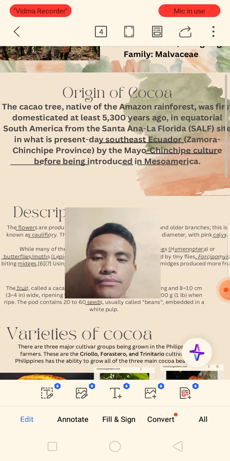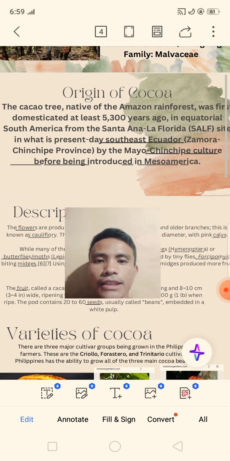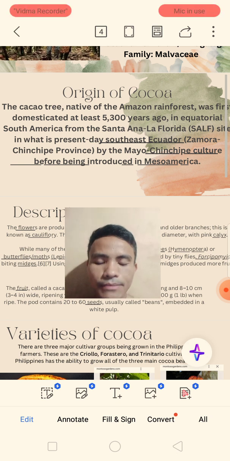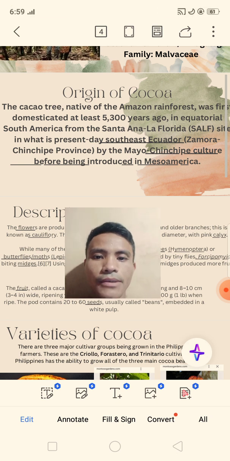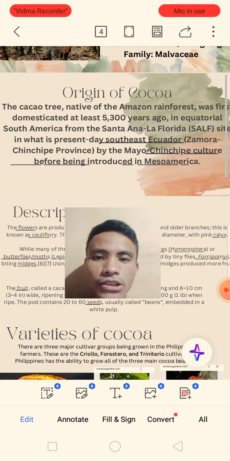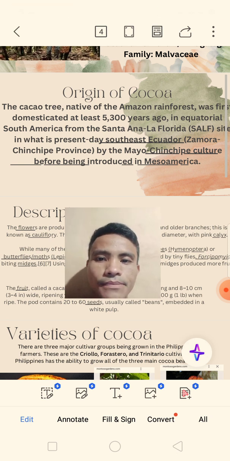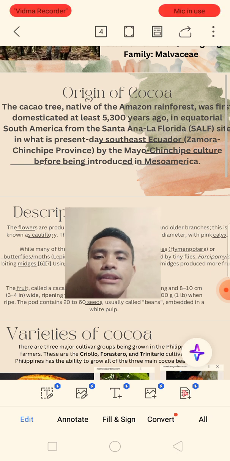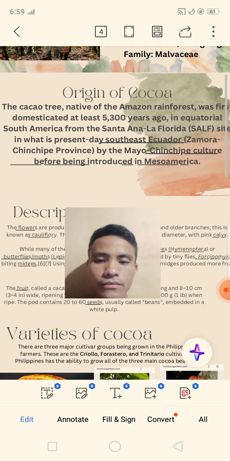So cocoa originated from the Amazon rainforest in South America 5,300 years ago, before it was introduced in Mesoamerica.